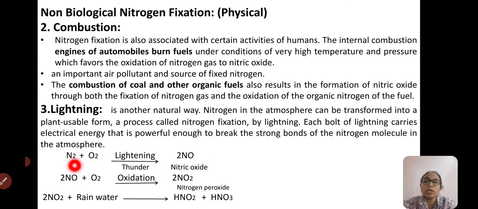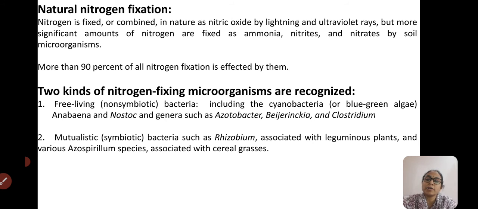Whenever that bond breaks down, nitrogen combines with oxygen to form nitric oxide. This nitric oxide again combines with one more molecule of oxygen and undergoes oxidation to give nitrogen peroxide. Later, nitrogen peroxide mixes with rainwater and is shed down as nitric and nitrous acids, which can be called acid rain. So that is natural nitrogen fixation.